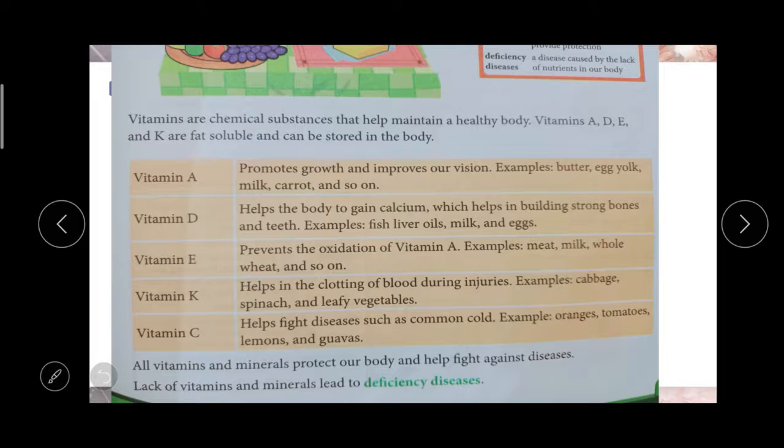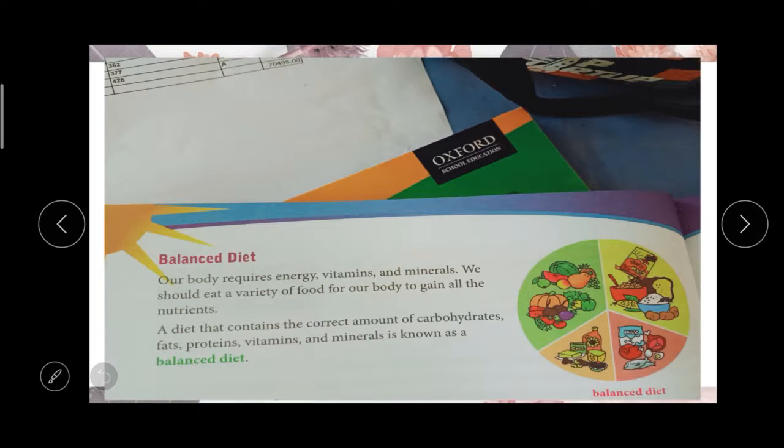All the vitamins and minerals help us to protect our body and help us to fight against diseases. If there is a lack of vitamins and minerals, it will lead to some deficiency diseases. So these are the vitamins.